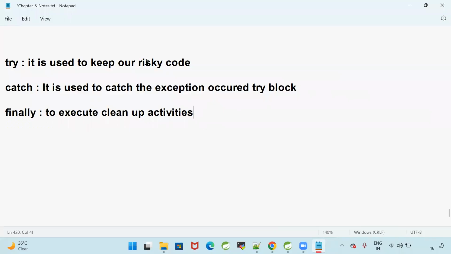If you want to execute some piece of code always, irrespective of the exception, then I will go for the finally block. Valid combinations are try-catch-finally, try-catch, try-finally, and try with multiple catches with finally.